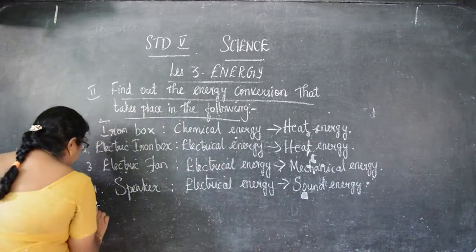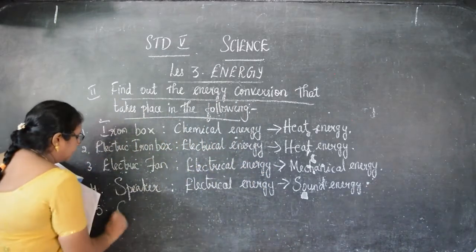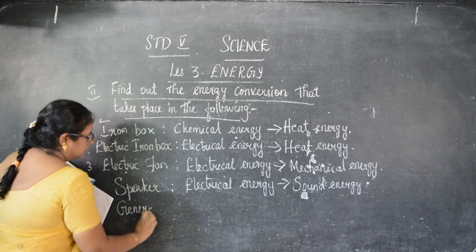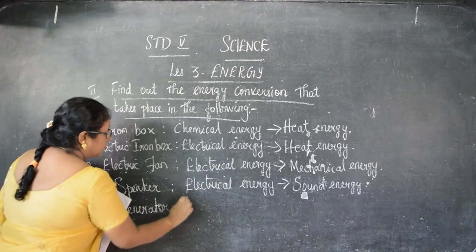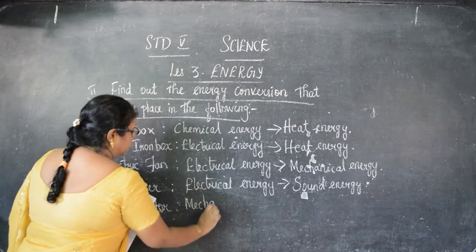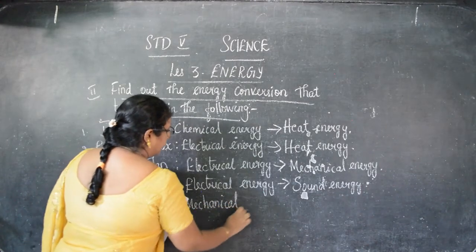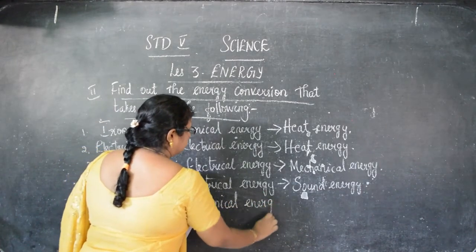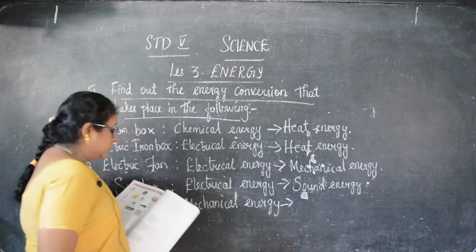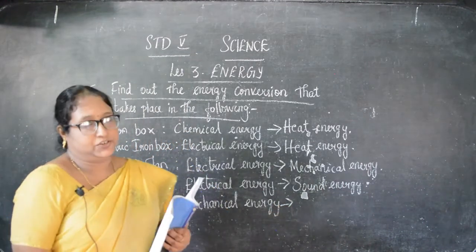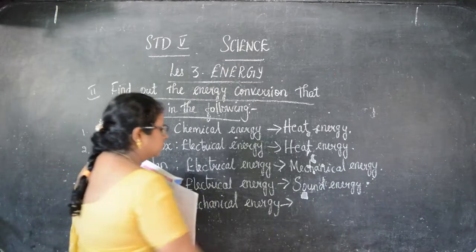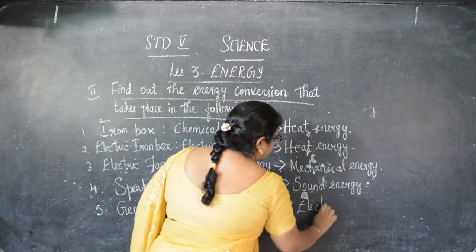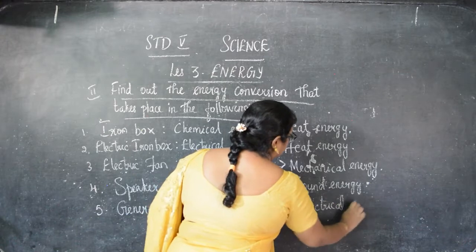Then next is a generator. Mechanical energy is converted into electrical energy, that is current.